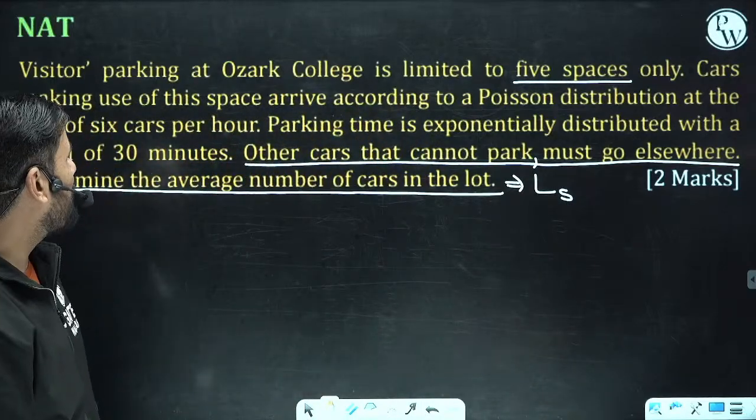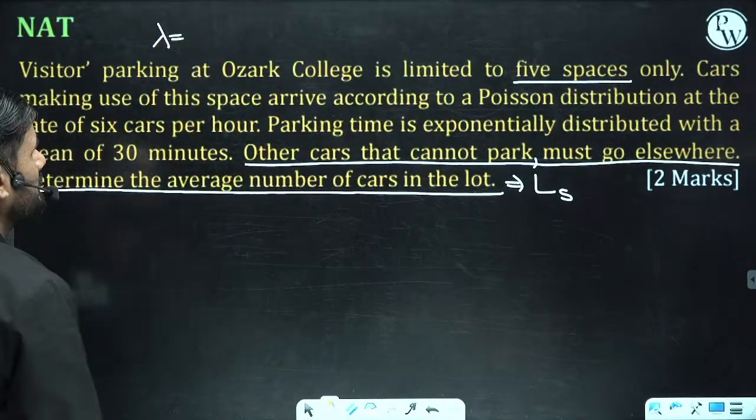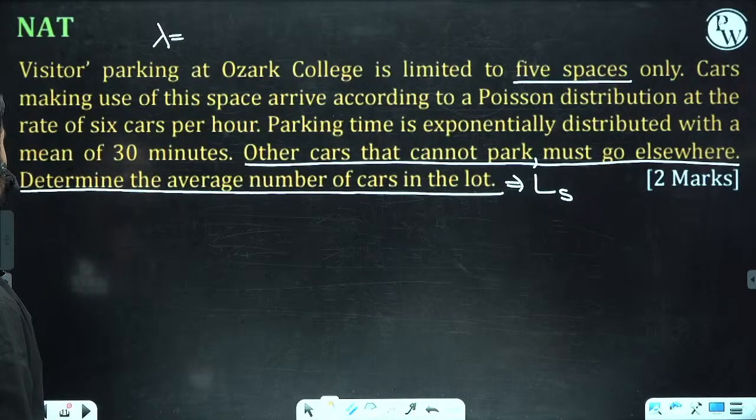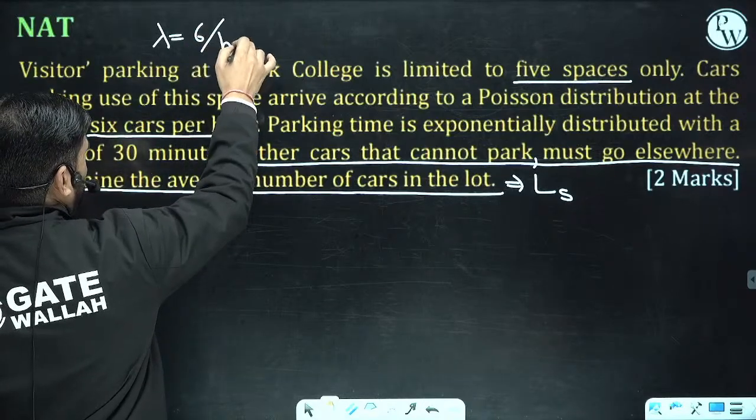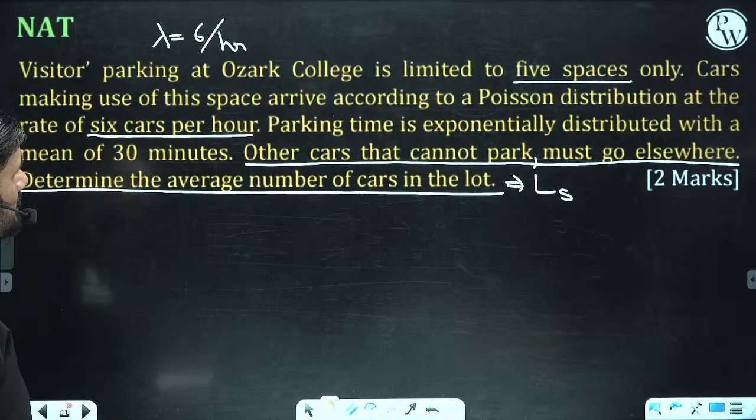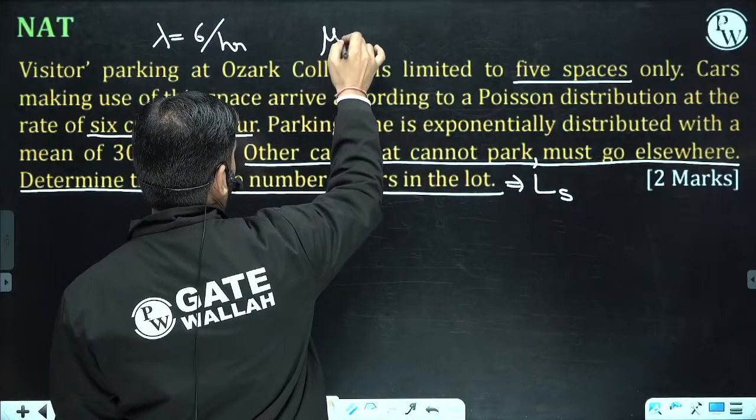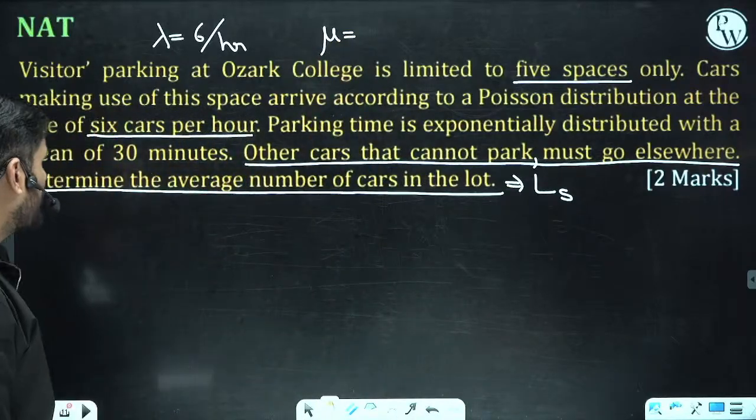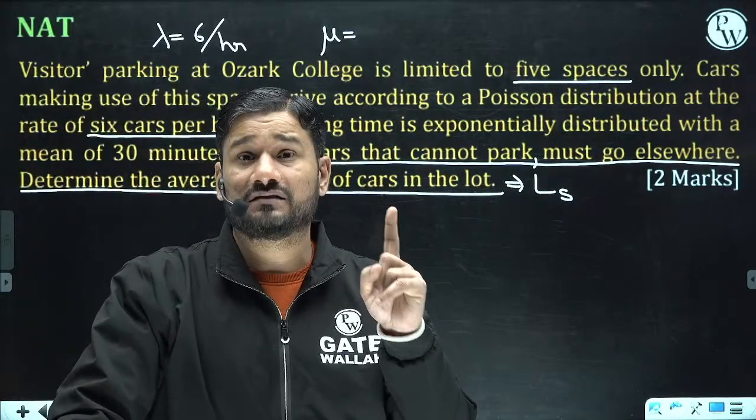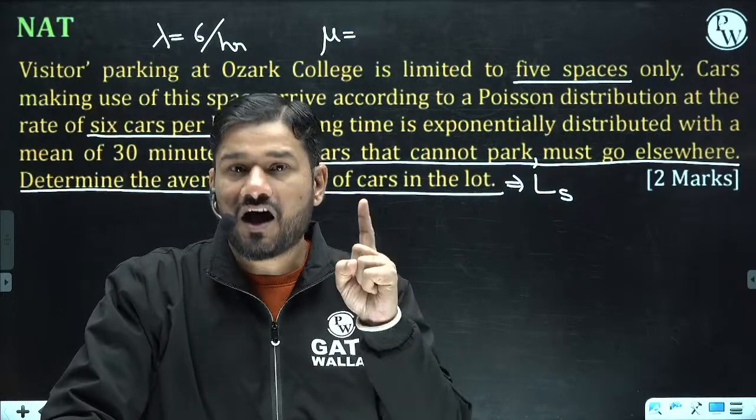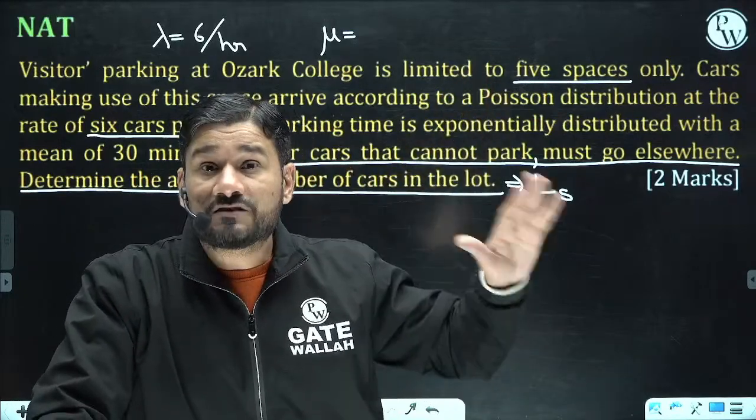Okay, let us find out how we are going to solve it. What is the value of lambda? The cars are arriving to the parking, 6 cars per hour. 6 cars are coming per hour to get parked, and parking time is exponentially distributed with mu. What is the value of mu? 1 car is being parked for 30 minutes. So in 1 hour, how many cars can be parked at the same space? Please remember, we are having 5 spaces.